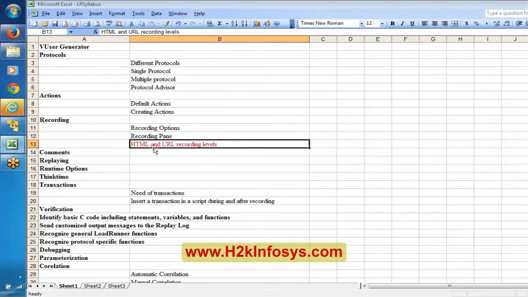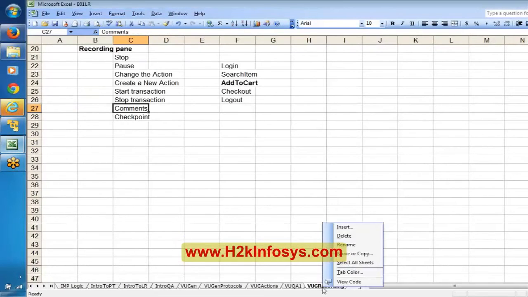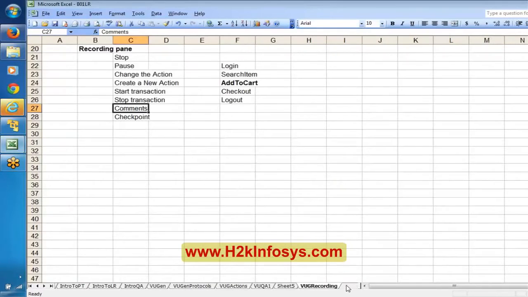Now we'll try to understand comments over here. And as I said, we'll discuss start transaction, stop transaction, and these things a bit later.